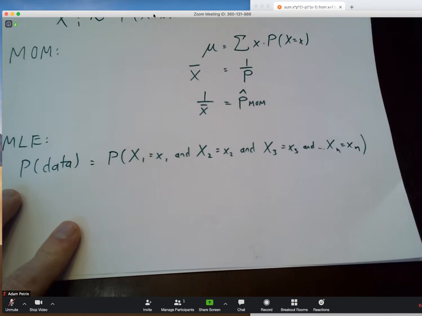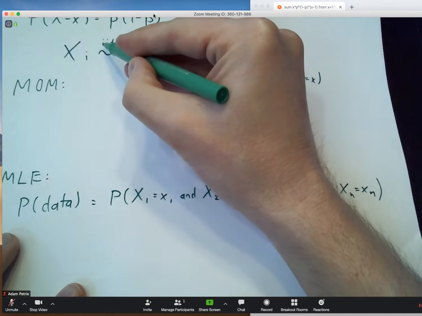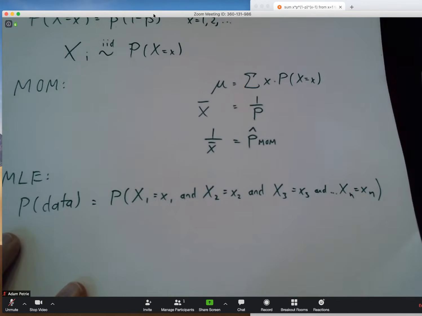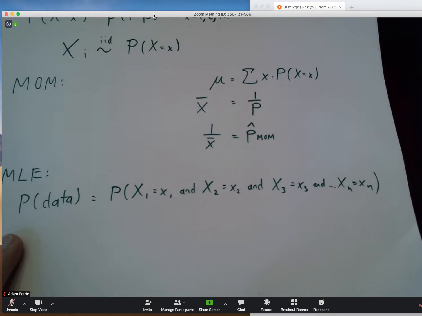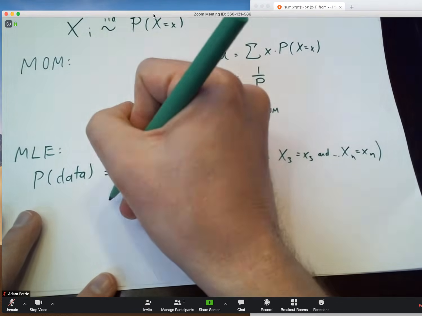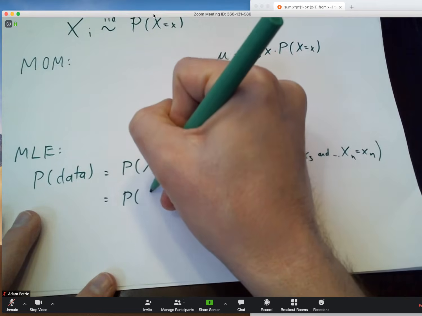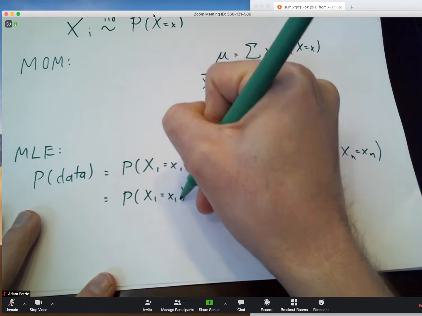So I need to figure out, well, what is the probability of observing this combination? What's the probability that the first person is going to report back a 3, the second person is going to report back an 8, the third a 10, etc.? And that's why this independence assumption is so critical, that first I standing for independent, meaning that all the values of the x's have nothing to do with each other. So what that tells us is that, okay, when I want to know the probability of a combination of independent events, that works out to be just the product of the individual events' probabilities.